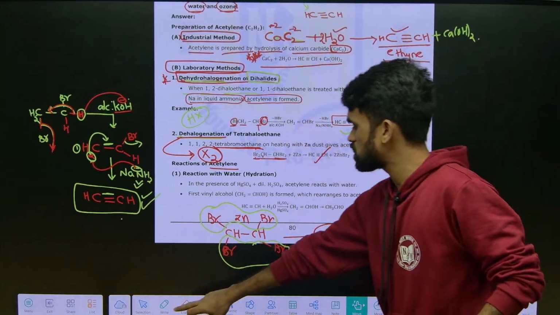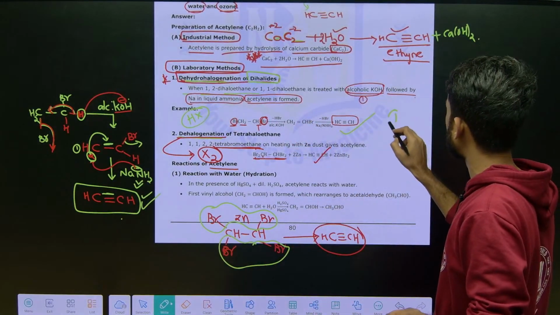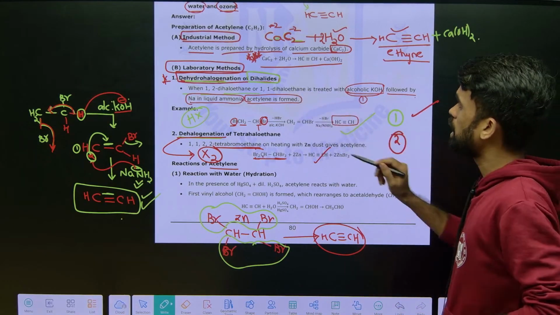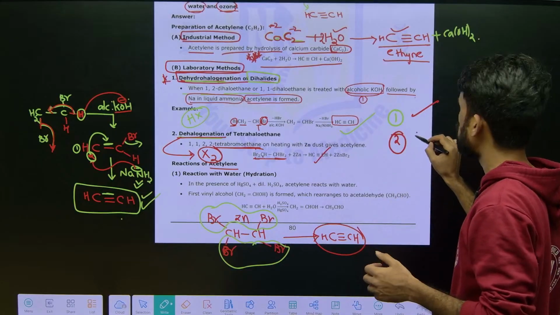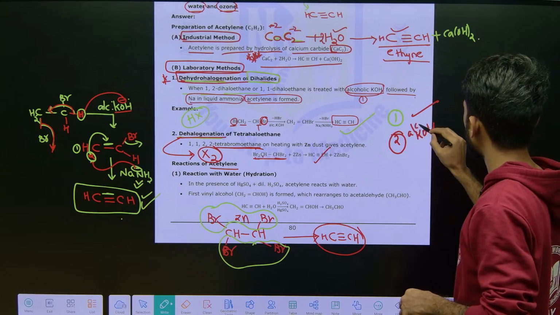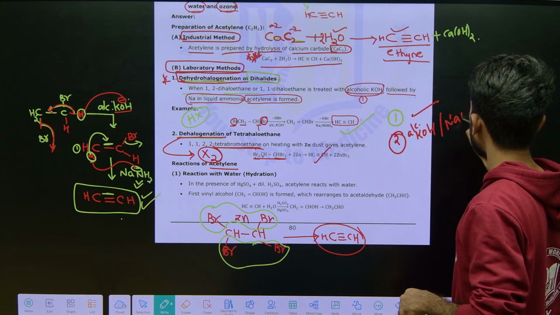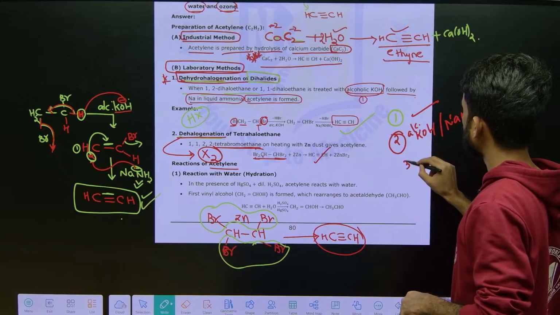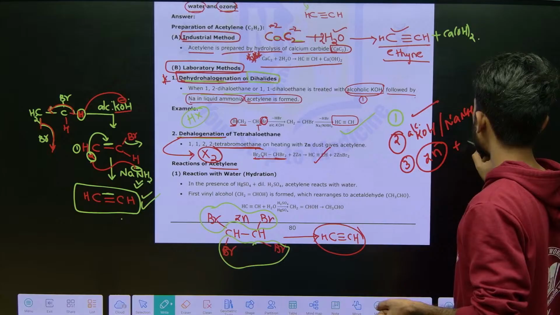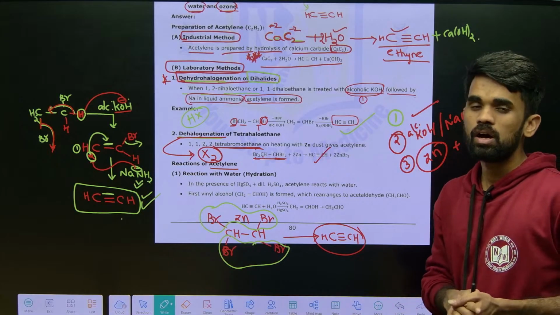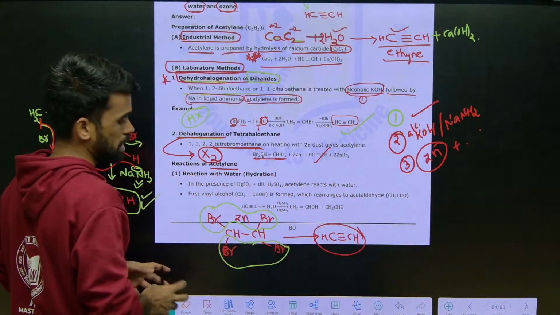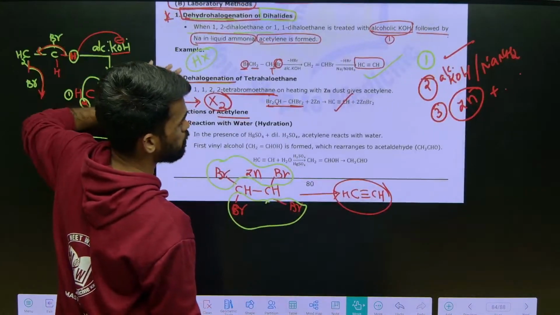First one is the industrial method, from calcium carbide. The next one is dehydrohalogenation using alcoholic KOH and soda amide, NaNH2. And the third one is dehalogenation using zinc with 1,1,2,2-tetrahaloethane, which gives ethyne, acetylene. These are the three methods for preparation.